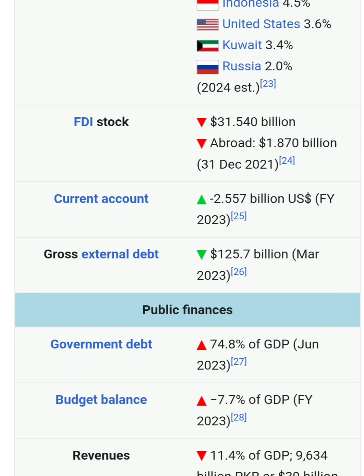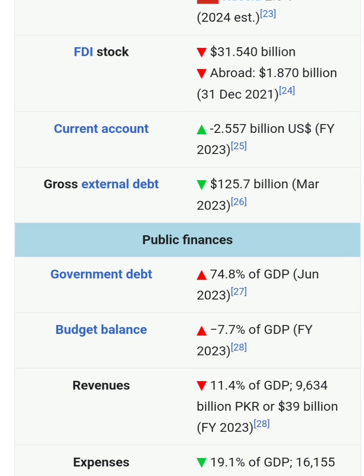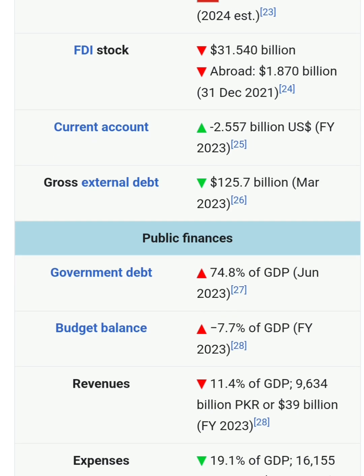Foreign direct investment stock is 31 billion. Our current account is minus 2.5 billion US dollars. Our gross external debt is 125.7 billion US dollars, but this figure is from March 2023. Currently, our external debt has risen to almost 137 billion US dollars.